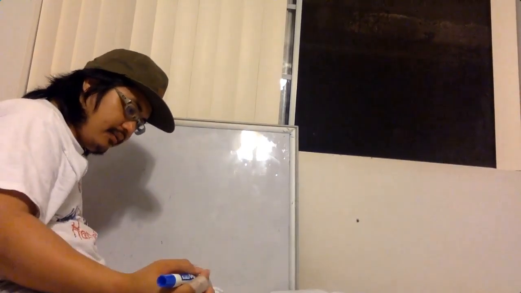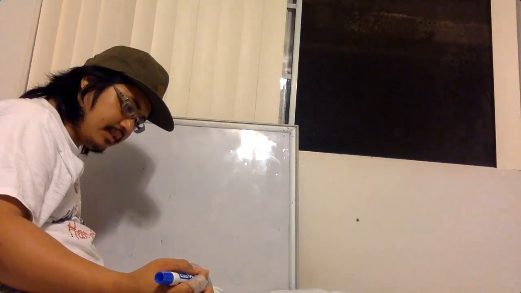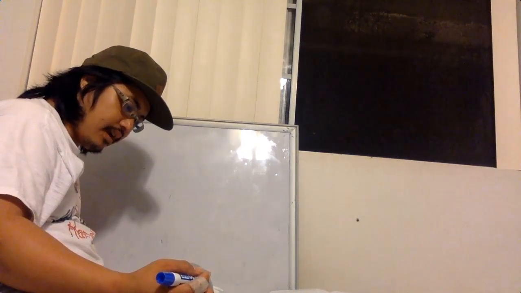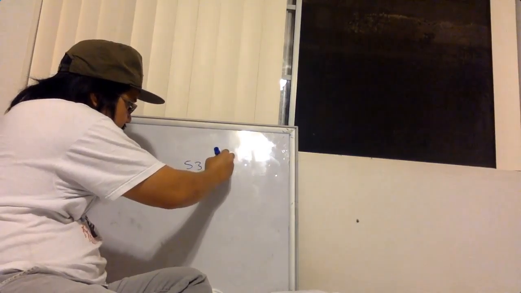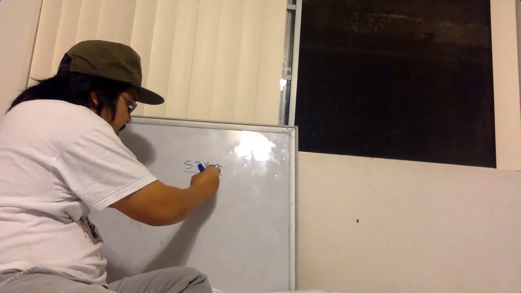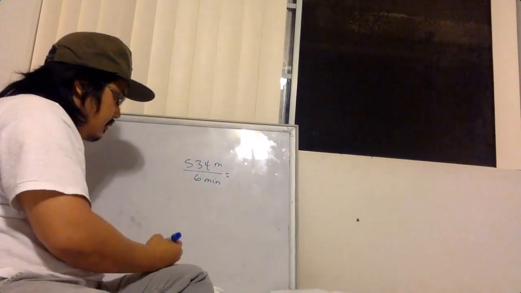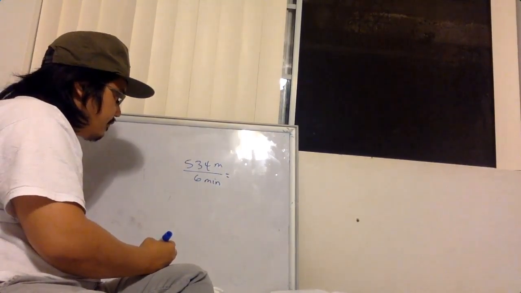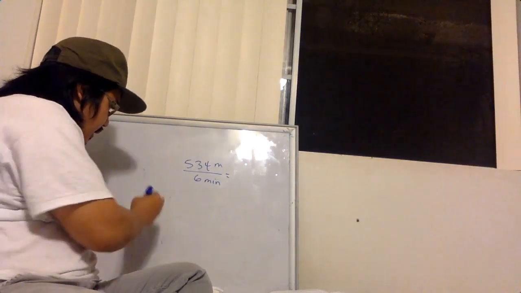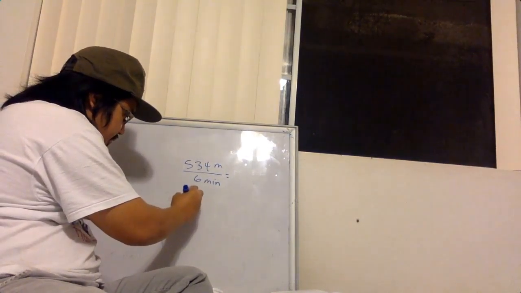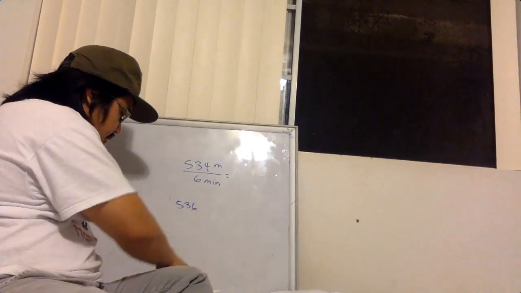Mary walked 534 meters in 6 minutes. Find her average speed. All right, 534 meters for every 6 minutes. You simply have to divide 534 by 6. I don't know how to do that off the top of my head, so let's just do it the slow way.